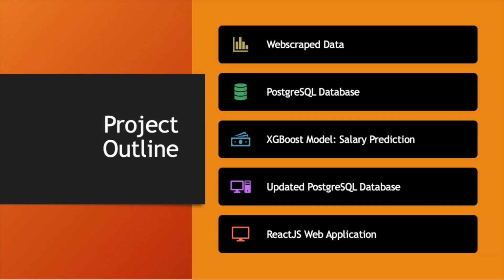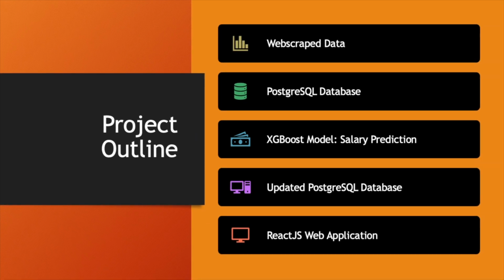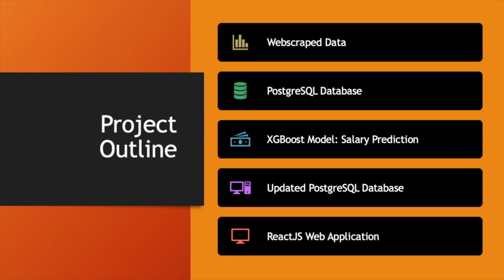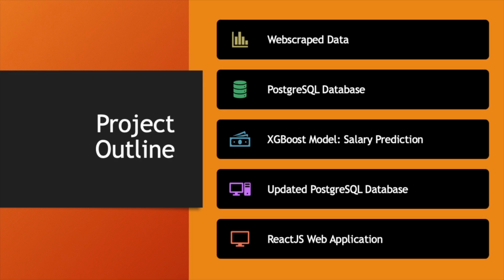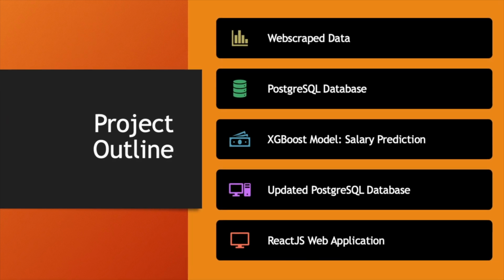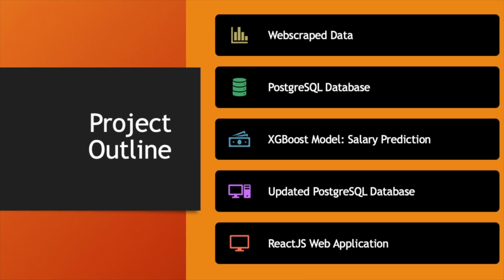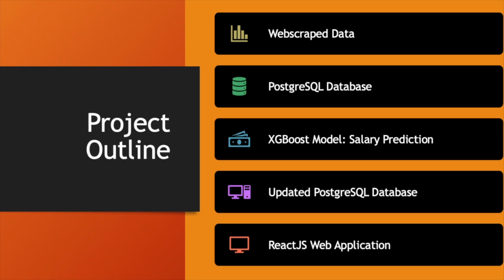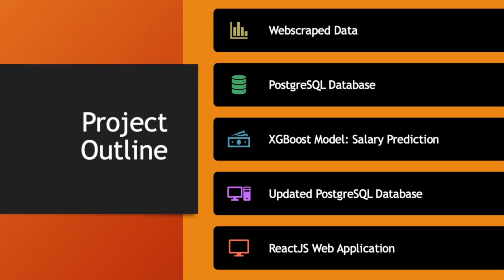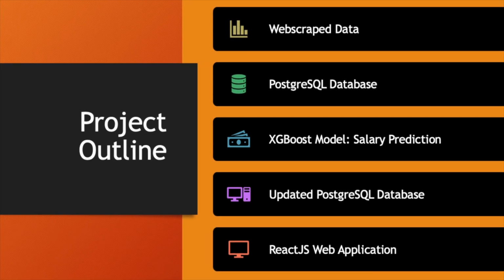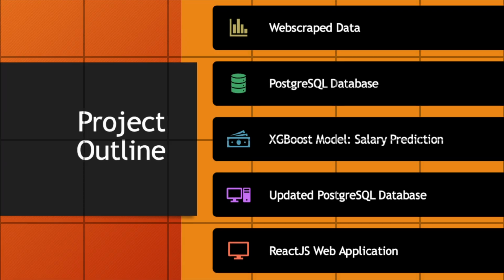And now I had this database that I had originally web scraped to get all these player statistics for the full season, along with the new prediction features. I was able to have a complete database that was ready for a React JavaScript web application. This app allows for easy comparisons and insights through interactive charts and dashboards. So to summarize, this project composed machine learning, followed by data integration and front-end visualization to create a tool to help us better understand how player performance translates into salaries.